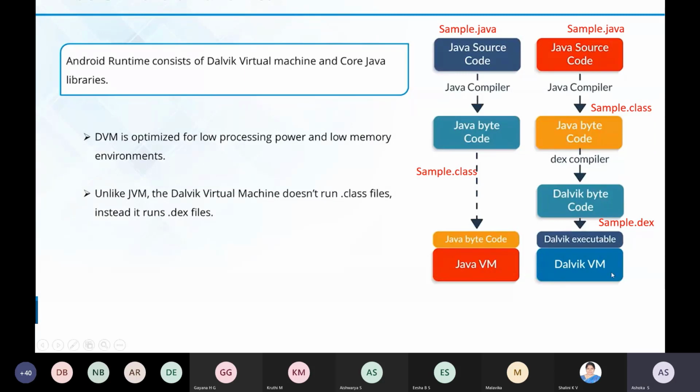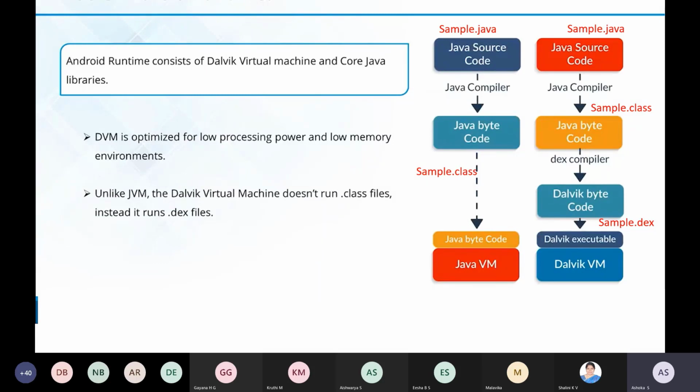Remember, the Dalvik virtual machine is an optimized version of the JVM, because the JVM requires a larger memory and larger environment setup to execute the program. See, a mobile is very small, right? If you want to execute a program within a mobile, it has lesser power and lesser memory.